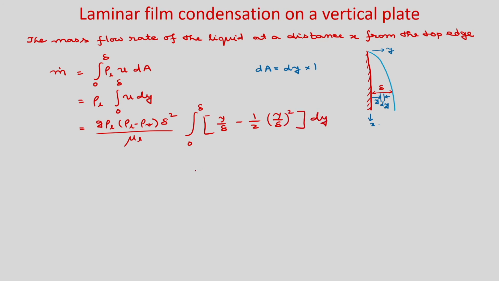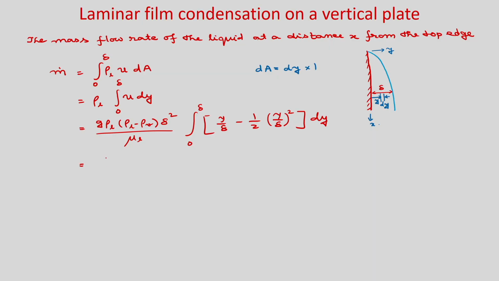Okay. So, now you perform the integration and put the limits, then you can find the mass flow rate as g rho L minus rho v delta square divided by mu L. Delta square we have taken outside because delta is a function of x only and you are integrating with respect to dy. Okay.